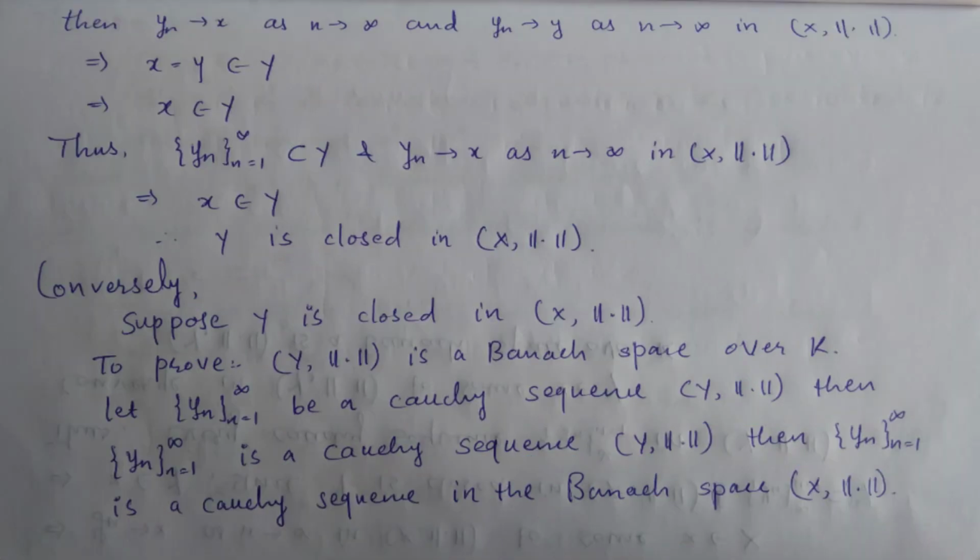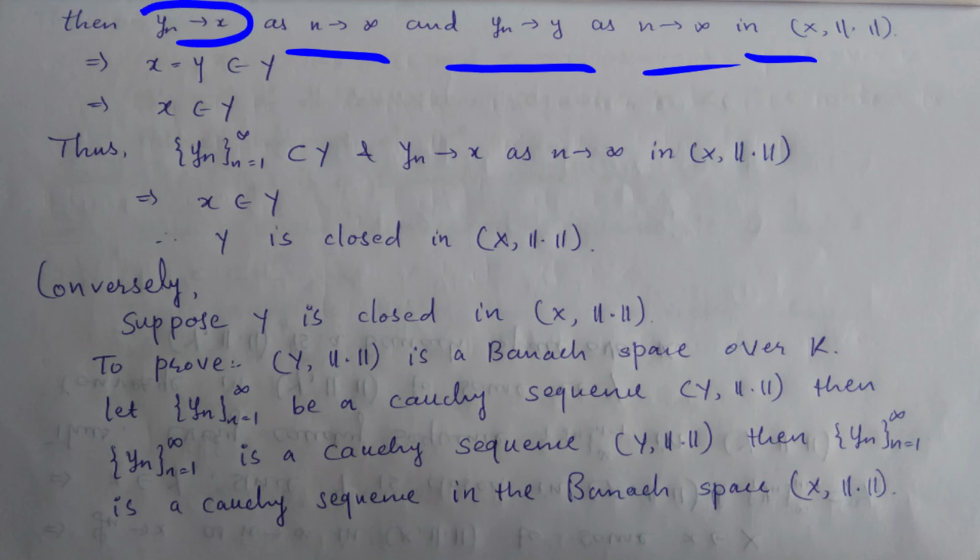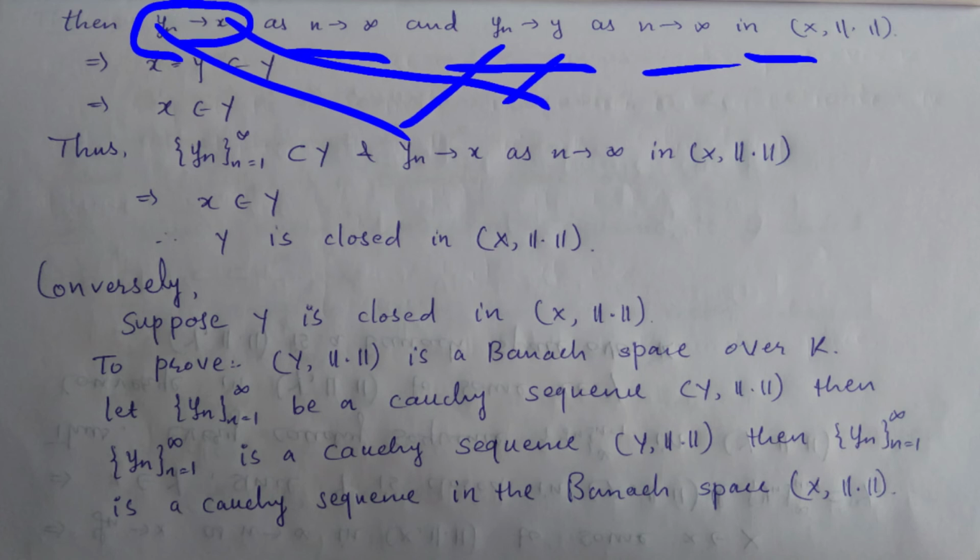Next, yn converges to x as n tends to infinity, as we have proved earlier, and yn also converges to some point y as n tends to infinity in space X with this norm, right. So when this same sequence converges to two points, the point is not different. It means x is equal to y.